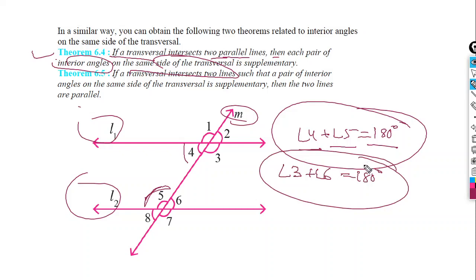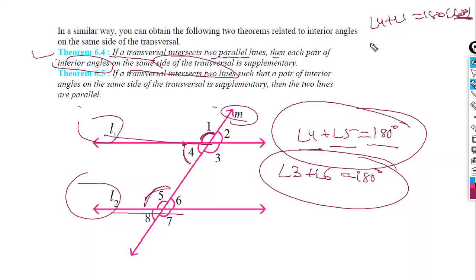Okay. I am just showing how you can prove this. Now you see, as L1 and L2 are parallel, therefore angle 4 plus angle 1 equals 180 degrees. Why? Linear pair, you can write in brackets linear pair.